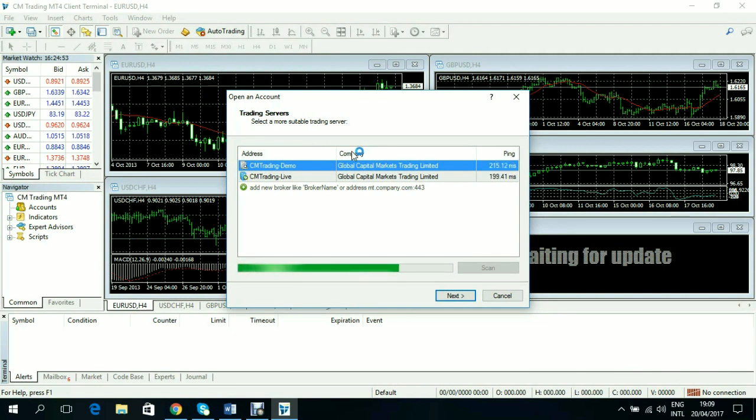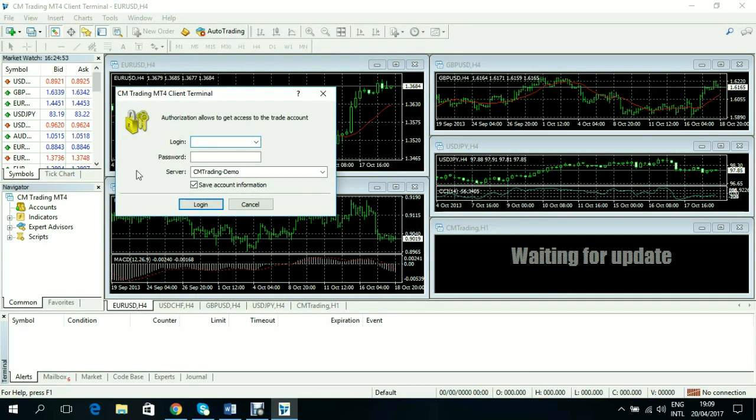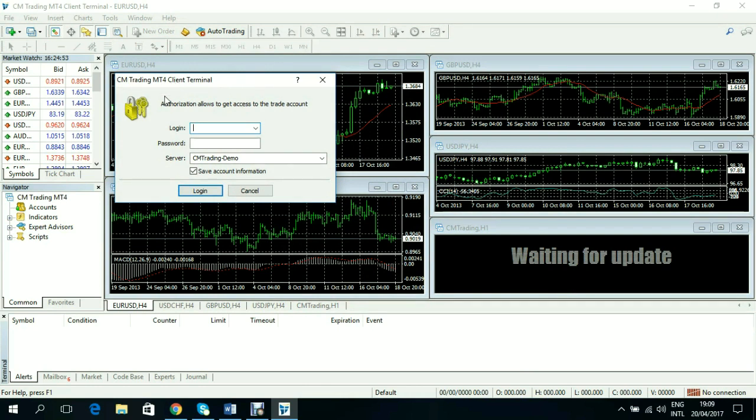Good. So here we are. This is how the platform looks like. So first of all, let's just close this. Alright, and you'll find out that immediately you close that, it popped up this client terminal where we log in, but I want to close it for now.